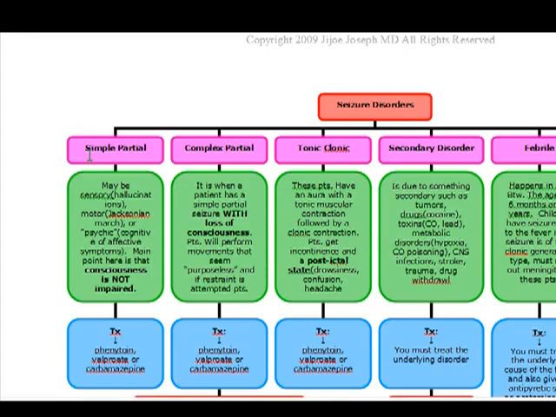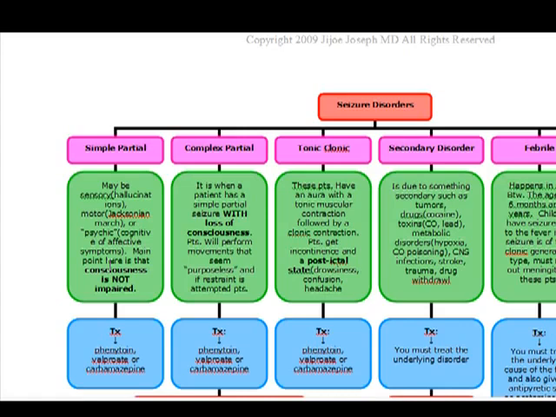Now, this can be motor, for example, what we know as a Jacksonian march. These can be sensory, where patients present with hallucinations. Or these can be psychic, where patients actually have cognitive or affective symptoms. But the main point we want to remember in simple partial seizures is the fact that consciousness is not impaired. So remember, simple partial could be any of them. They can be sensory, psychic, or motor. But the main point you want to remember is that consciousness is not impaired.